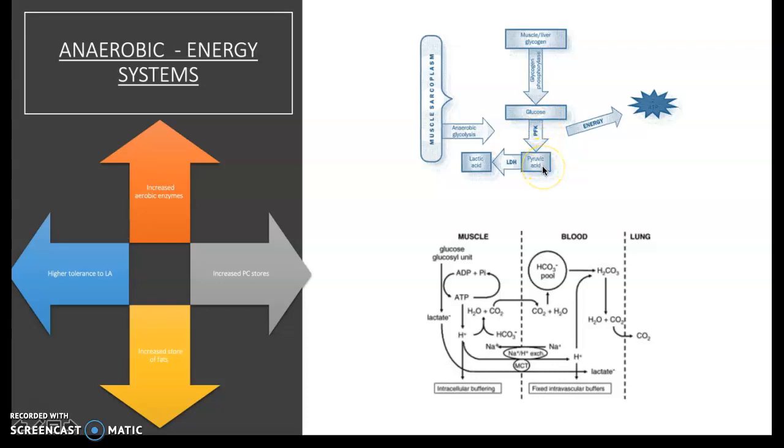Then, if there is oxygen available and the athlete wants to work aerobically, because that's the demands of their sport, then oxygen can be used, and that can go into the Krebs cycle and the electron transport chain. However, if there is no oxygen present, then LDH further breaks it down to lactic acid, and this is where we get the waste products from. And overall, this only yields about 2 ATP, which isn't really beneficial to the athlete, whereas in aerobic respiration we get 34 ATP. So it's quite different.